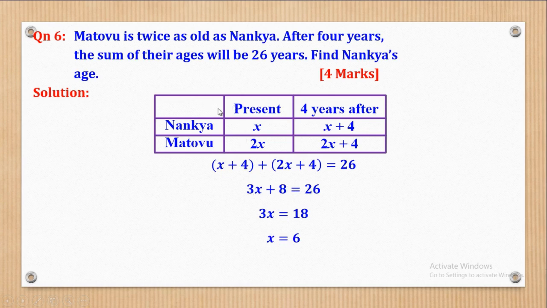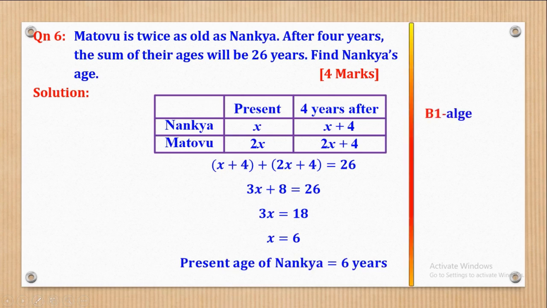But remember, x was denoting Nancha's age which they want. Therefore, we shall say the present age of Nancha is 6 years. So basically, that's what they wanted in this question. And now let's see how marking is done.